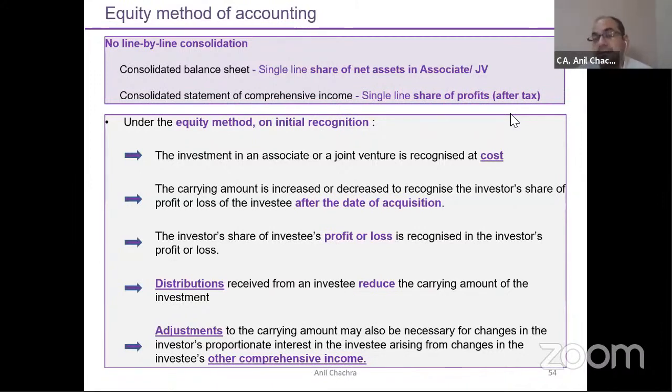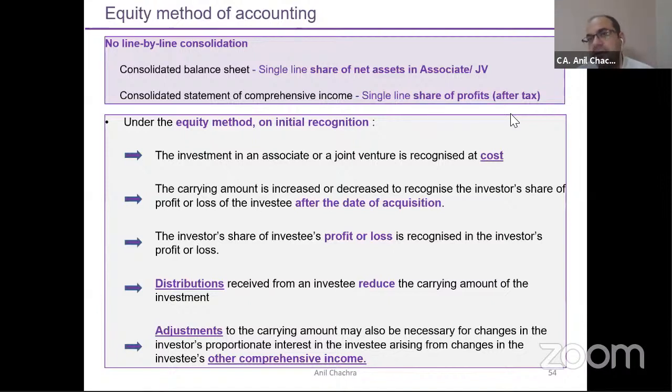The standard says that whatever profit and other comprehensive income is earned by an associate, we need to take my percentage and apply it on those profit and other comprehensive income parts. On a simple basis, I will take those profit or other comprehensive income in my financial statements.